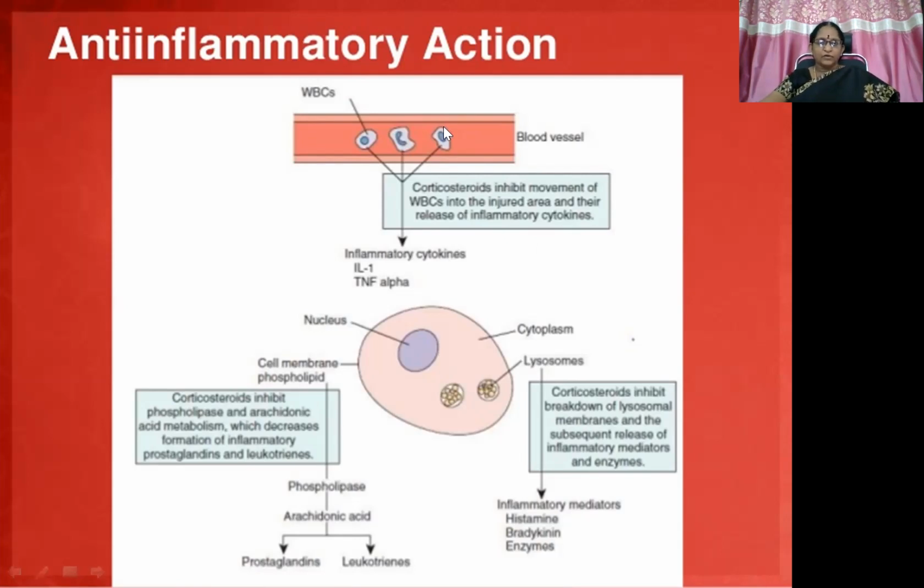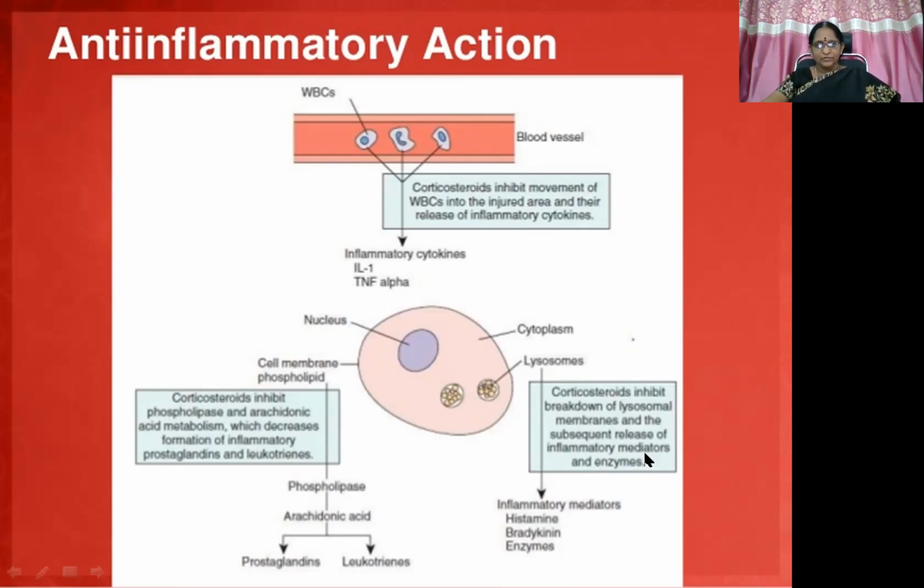Okay. So glucocorticoids, whenever we administer, what happens in blood vessel? Corticosteroids inhibit movement of WBCs into the injured area and the release of inflammatory cytokines. So inflammatory cytokines, interleukins, tumor necrosis factor alpha, there will be reduced secretion. Then in the cell membrane, what happens? Corticosteroids inhibit phospholipase and arachidonic acid metabolism, which decreases formation of inflammatory prostaglandins, leukotrienes. So phospholipase to arachidonic acid forming prostaglandins and leukotrienes, this step is inhibited because of the release of lipocortin 1.